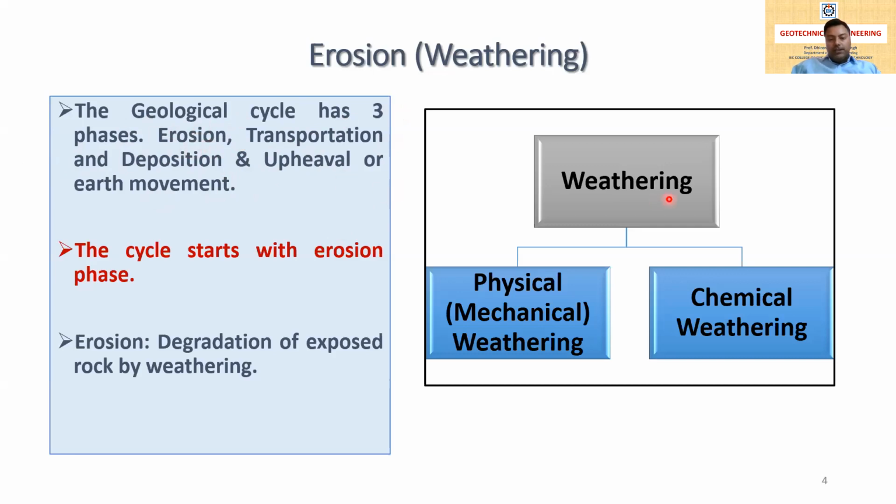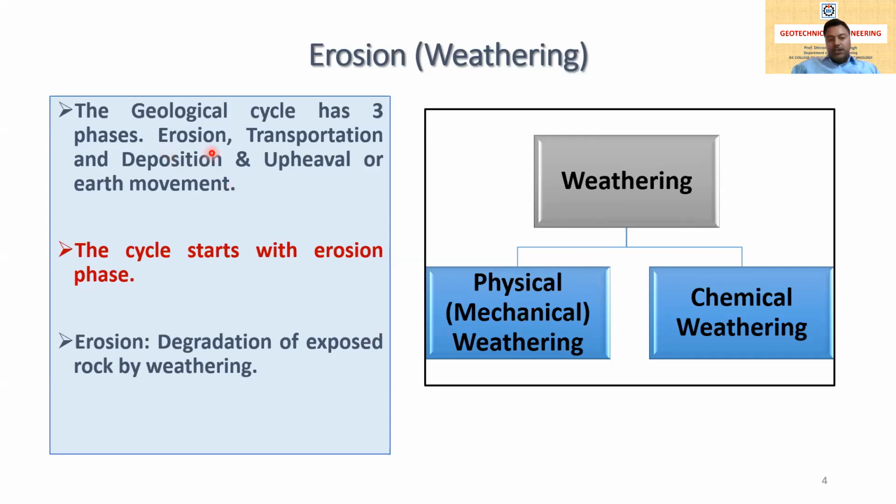This weathering is again divided into two parts. I have already defined weathering as a physical and chemical process. So weathering is divided into two parts: one is physical weathering, and another is chemical weathering. Physical weathering is also called mechanical weathering. Now we will discuss the different parts of weathering. The first one is physical weathering.